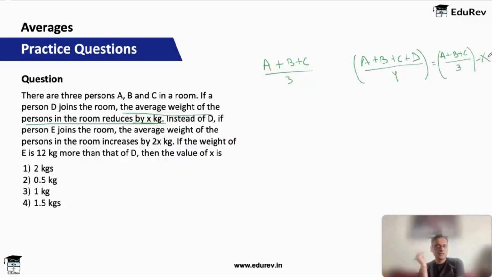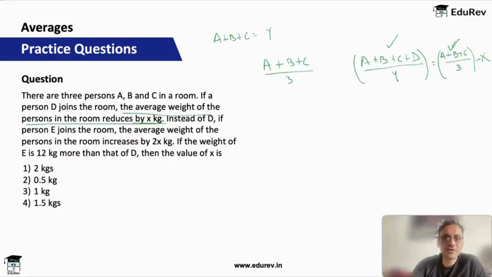Now let's say A plus B plus C is equal to Y, the earlier total weight was Y. This will simplify the equation a bit. So the equation becomes (Y plus D) by 4 is equal to Y by 3 minus X.